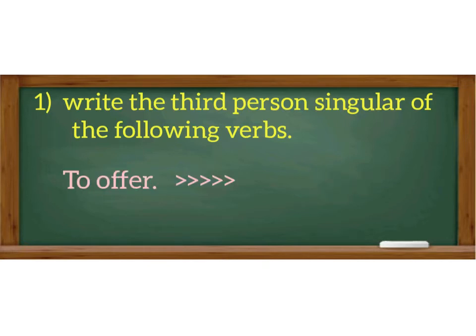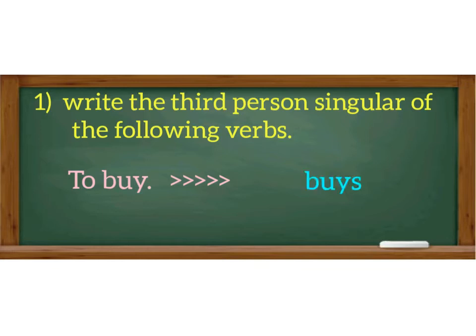To offer becomes offers. To buy. In this example, we have y at the end of the verb, but before y we don't have a consonant. We have a vowel. In this case, we just add an s at the end of the base form of the verb. To buy becomes buys.